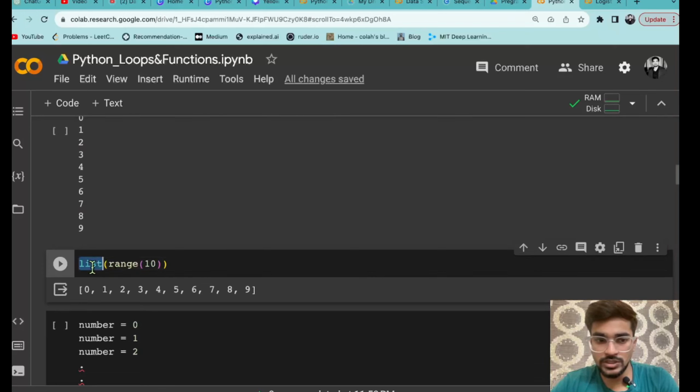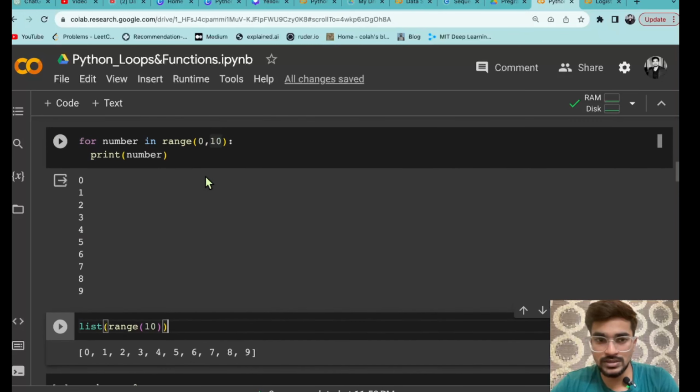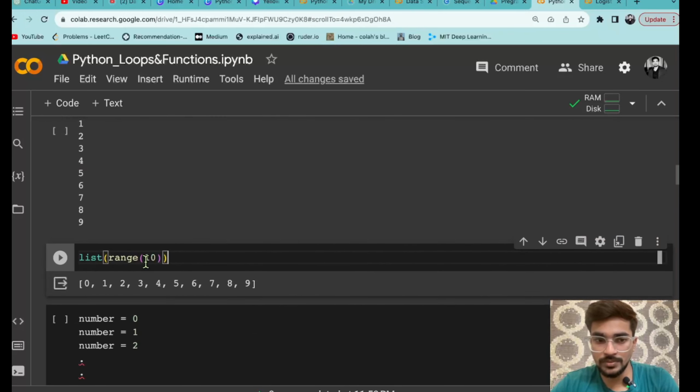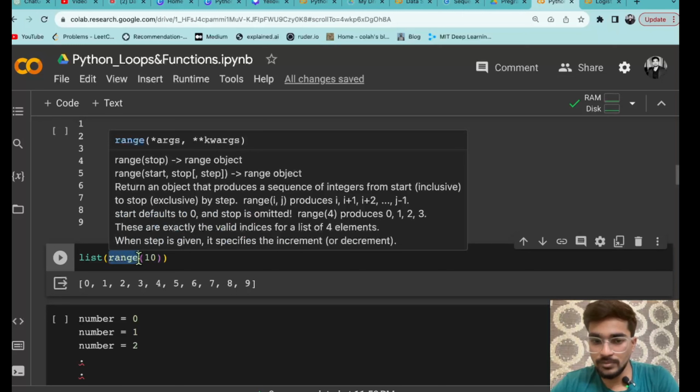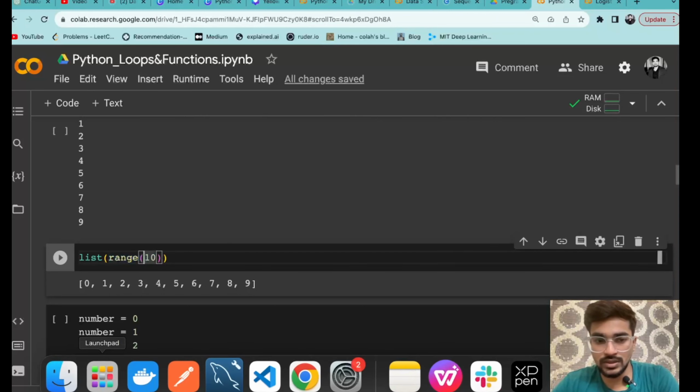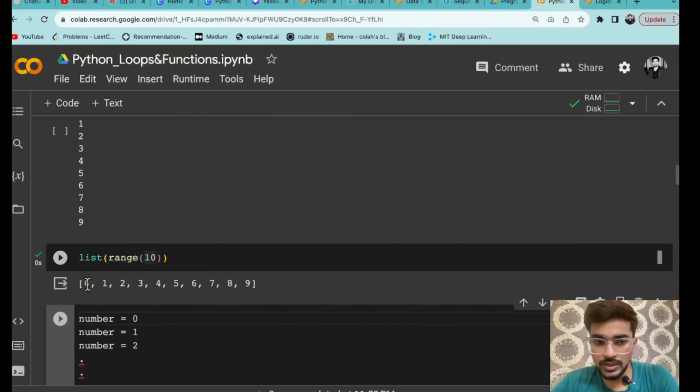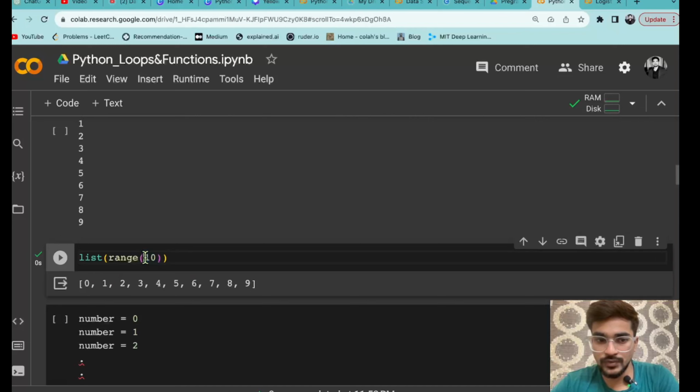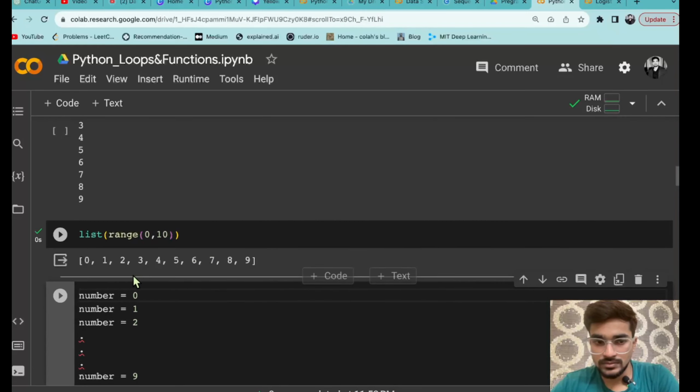So you can see list of range of 10. So range of 10 is similar to range of 0 to 10. If you do not give a starting index, it will take that as 0. So whenever you are using the range function, if you do not provide the starting index, it will by default take that as 0, and whatever index you have given, it will take as the last index. So if I run this, you can see what it is printing, from 0 to 9. So the last index is excluding. So if you give 0 also, you can see the same result will come, 0 to 9.